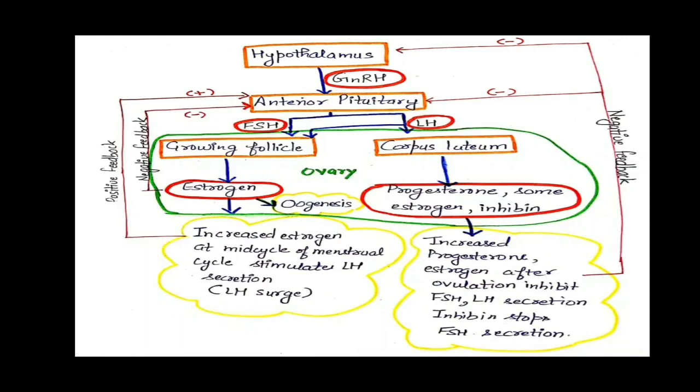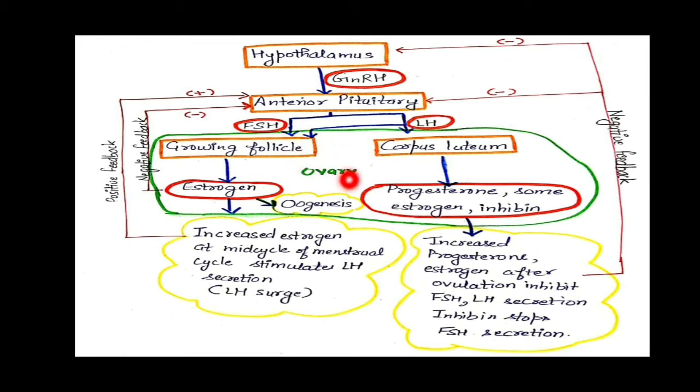So what are the hormones that control this oogenesis? First, you can see this is our hypothalamus, and this hypothalamus, which is a part of the brain, is going to release some releasing factors or hormones. These are gonadotropin releasing hormone, and these stimulate this anterior pituitary to secrete gonadotropins. One is FSH, that is follicle stimulating hormone. Second is luteinizing hormone, and these two gonadotropins are going to stimulate this ovary, which are going to form or